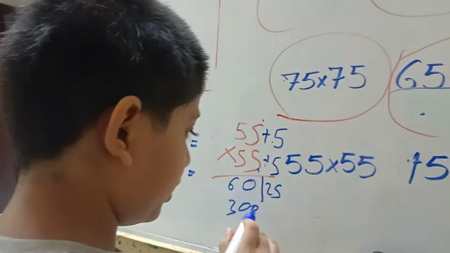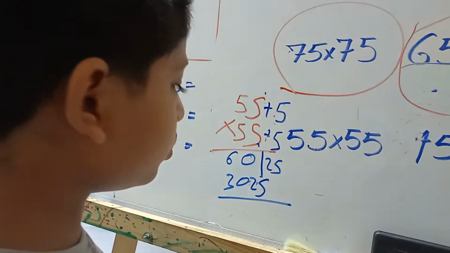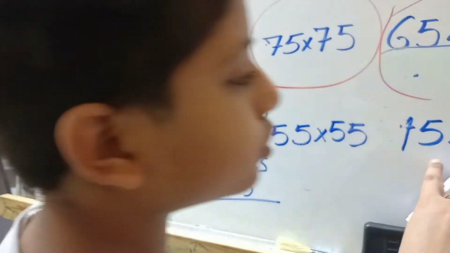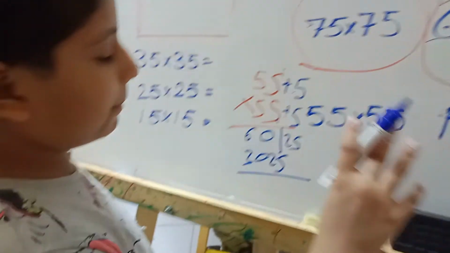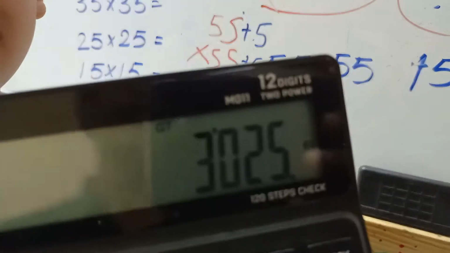And 25 comes down here. So 3025, isn't it? Now this is the conventional method, and this will also work the same way.